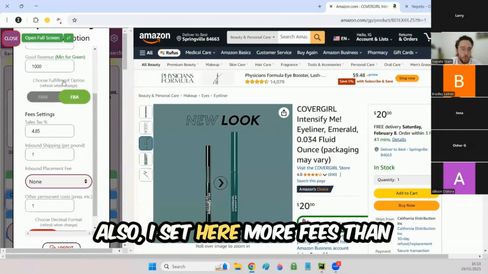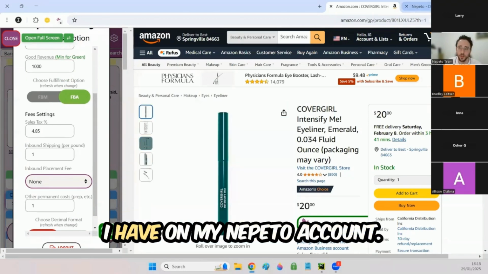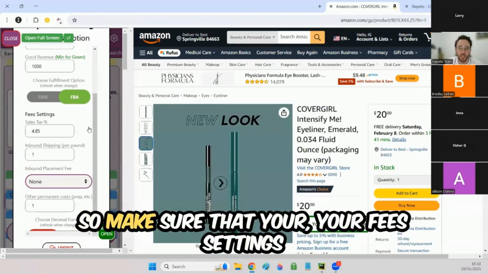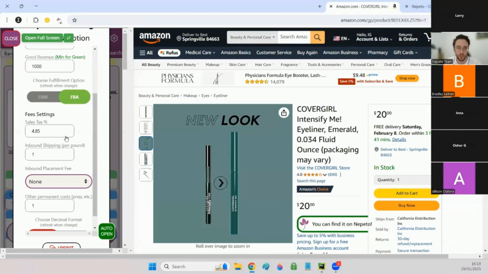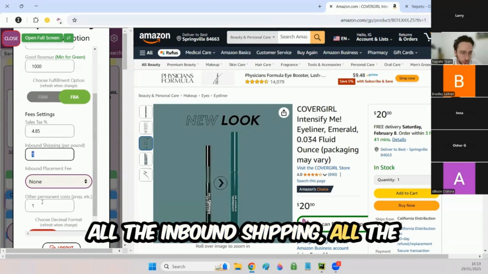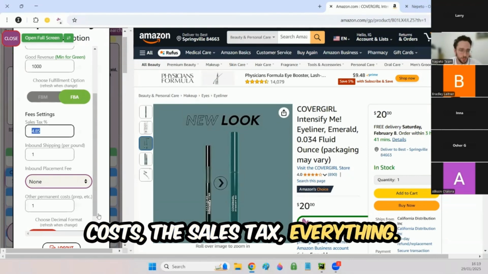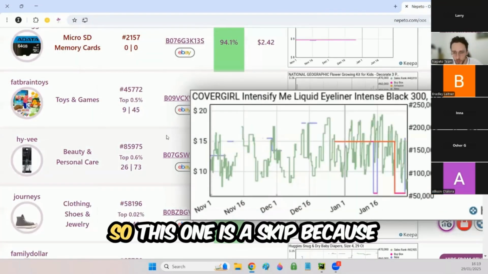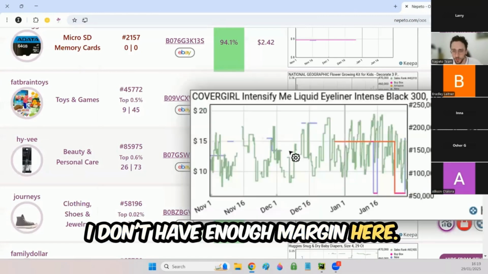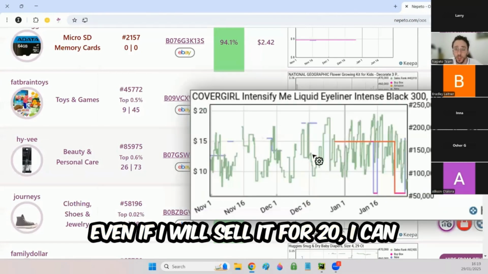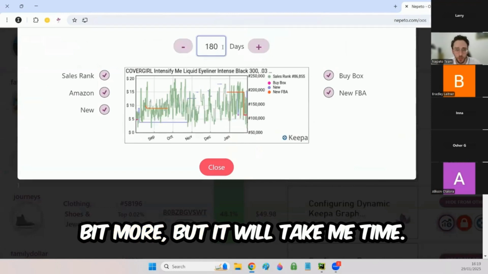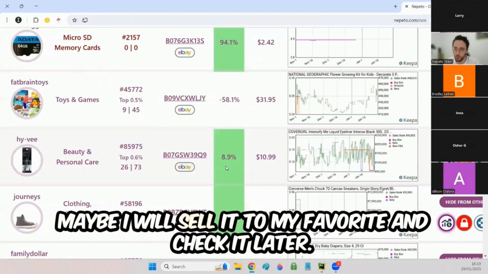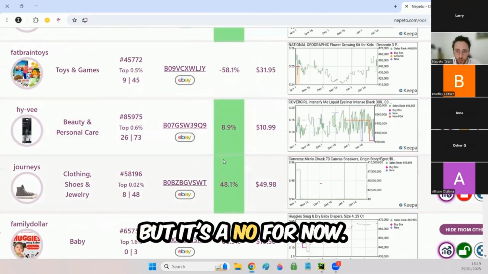Also, I set here more fees than I have on my Nepeto account. So make sure that your fees settings on the Chrome extension and on your Nepeto account are the same. All the inbound shipping, all the costs, the sales tax, everything. So this one is a skip because I don't have enough margin here, even if I will sell it for 20. I can try eventually to sell it for a little bit more, but it will take me time. Maybe I will save it to my favorite and check it later, but it's a no for now.